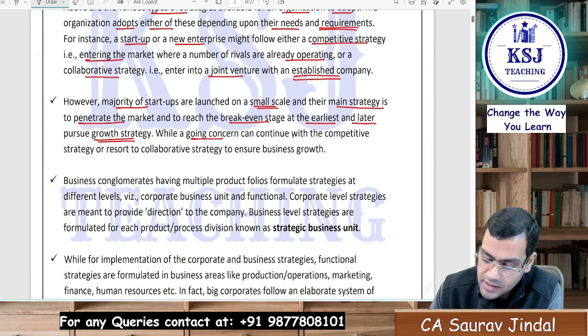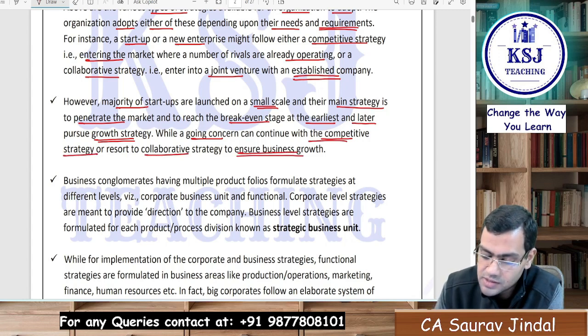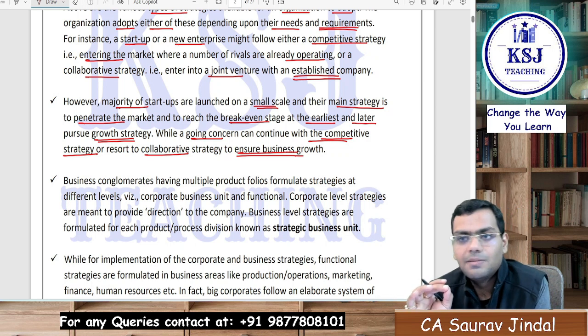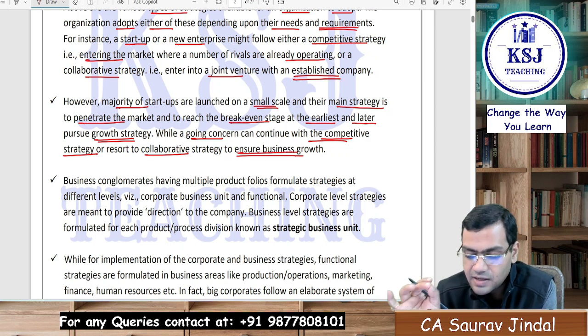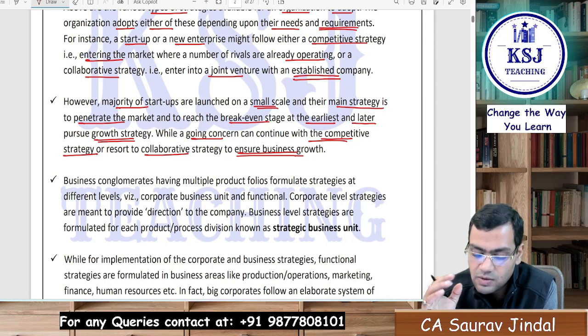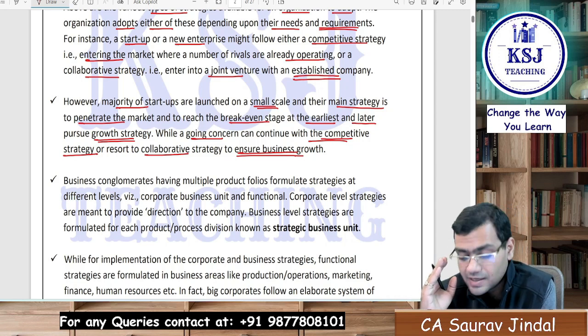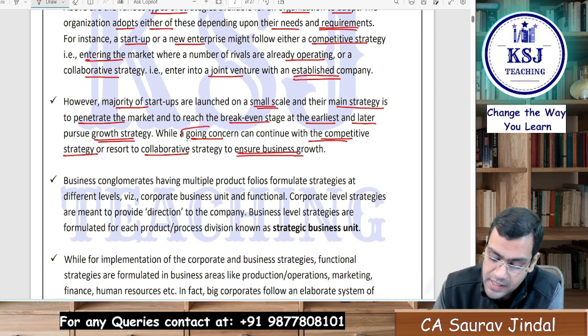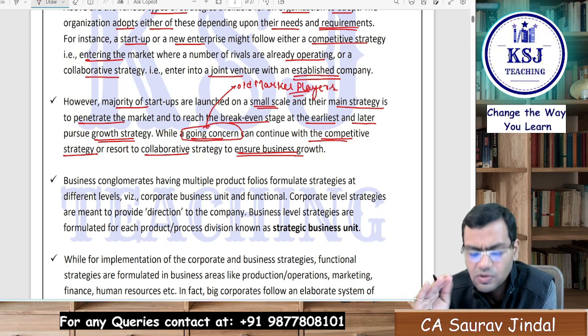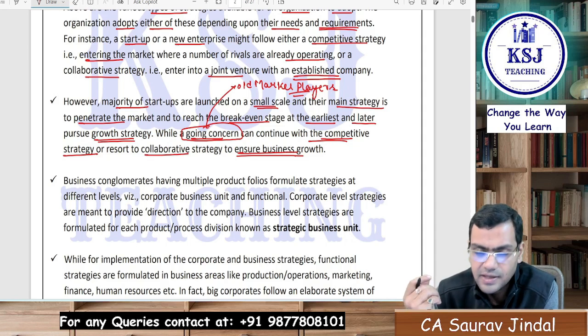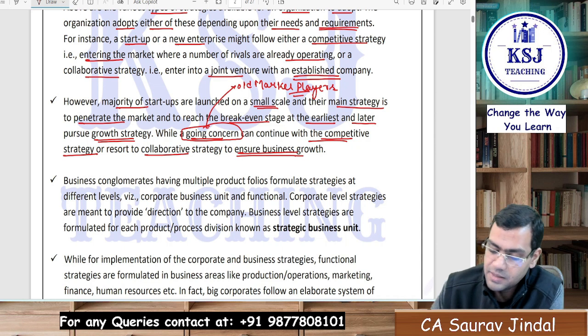While a going concern can continue with the competitive strategy or resort to collaborative strategy to ensure the business growth. He says that startups will go for the market penetration, right? And once they are established, they will go for the growth. And those are the old players of the market, that is the established concern. Going concern means the old market players, right? Now what they will do, sir? They will continue with the competitive strategy. They have established themselves. Now they will compete, they will grow, and they might go for the collaborations also if they feel like at any point of time, right?